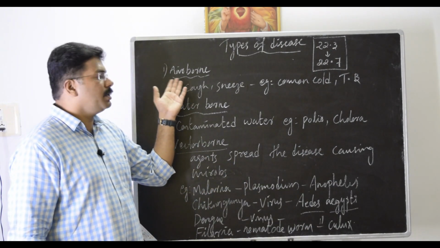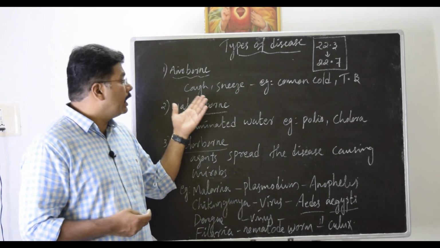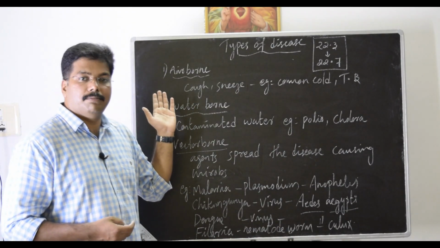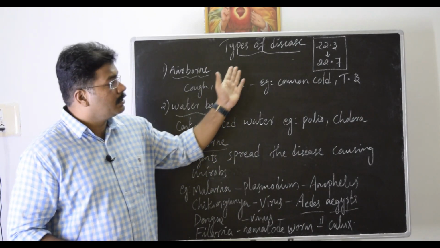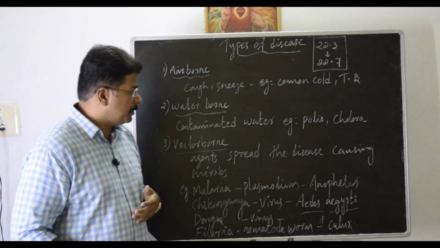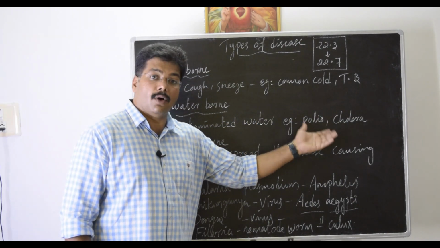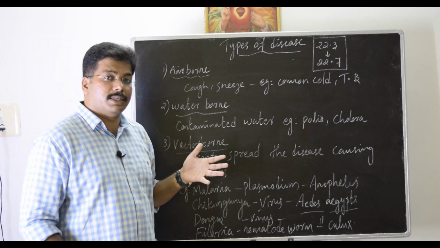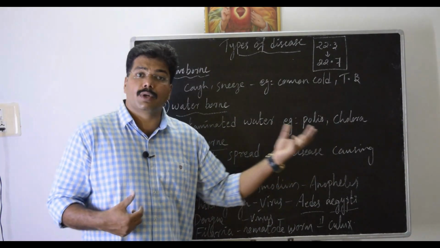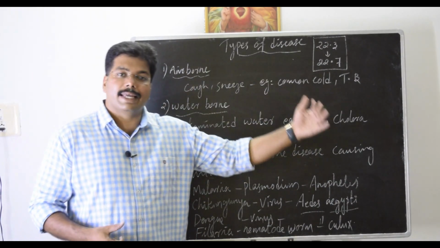Okay, let's start with the first one, airborne disease. That is a disease that spreads through the air, by means of a cough or a sneeze from an infected person. These microbes can travel and cause infection in another healthy person. Examples are the common cold and TB. Next one is waterborne disease. Examples are polio and cholera. Contaminated water carries the microbes from one location, and if the next person uses this contaminated water by drinking or taking a bath, the person gets infected.